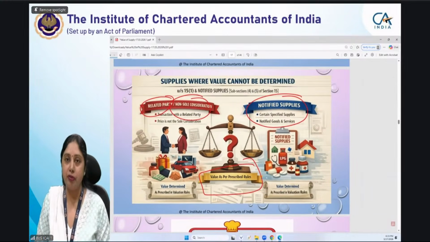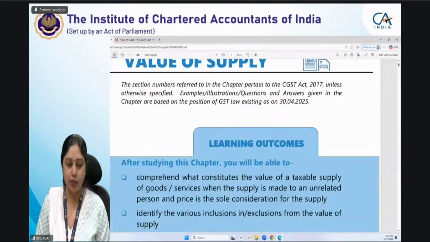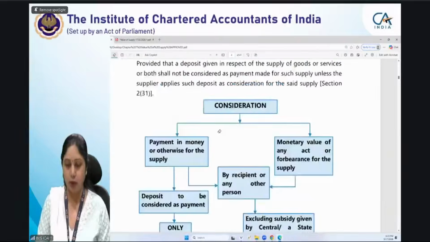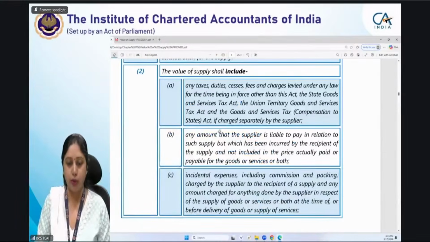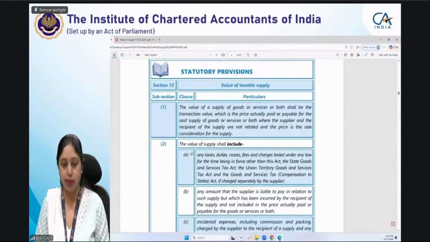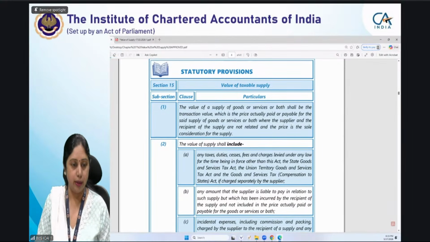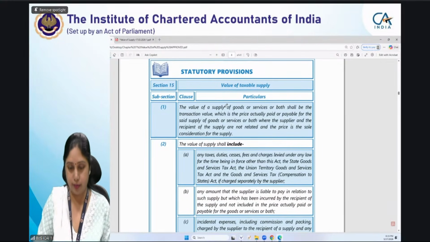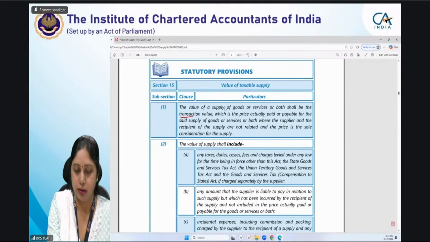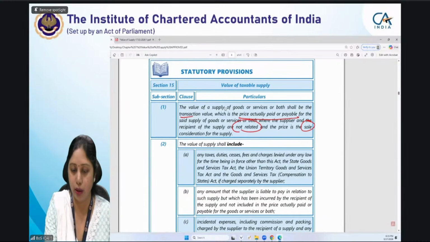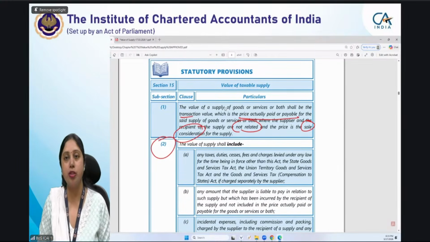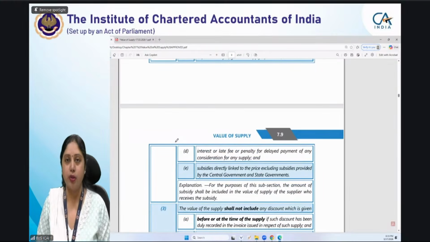Now we'll see section 15. Just have a look at the statutory provisions so that you don't feel left out that we are not doing them. Section 15 subsection 1 provides that value shall be the transaction value, the price actually paid or payable, where the buyer and seller are not related and price is the sole consideration. Then comes subsection 2, which contains the inclusions in the transaction value. There we have 5 inclusions or 5 clauses.